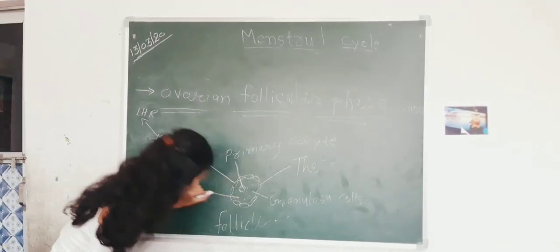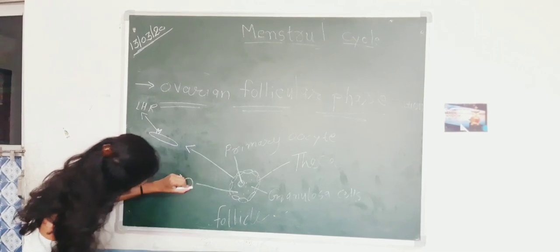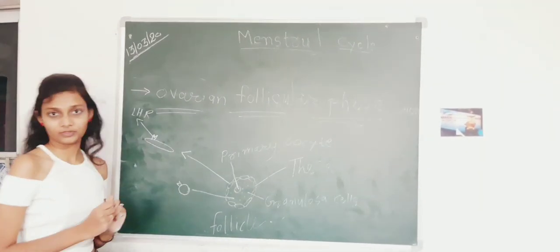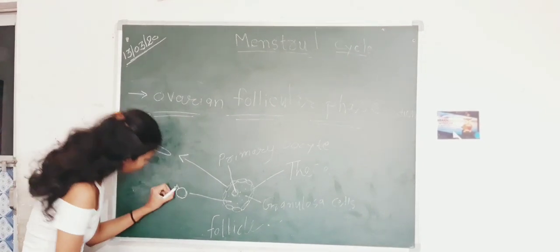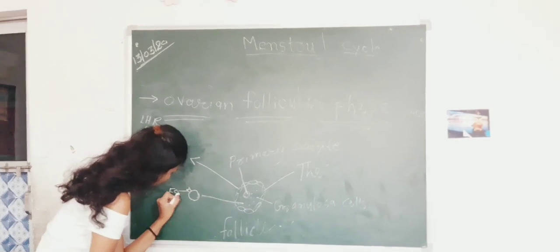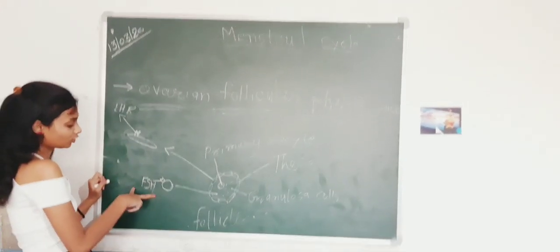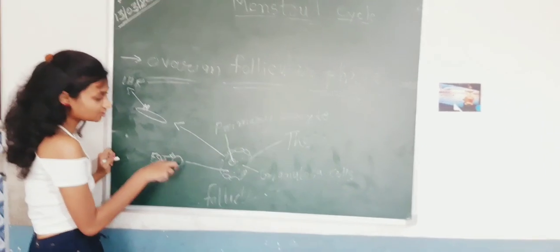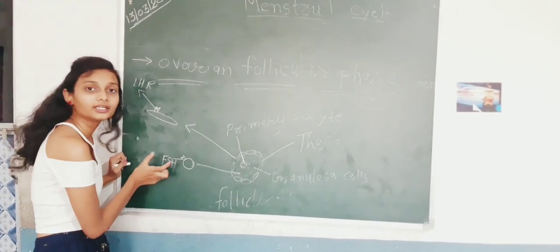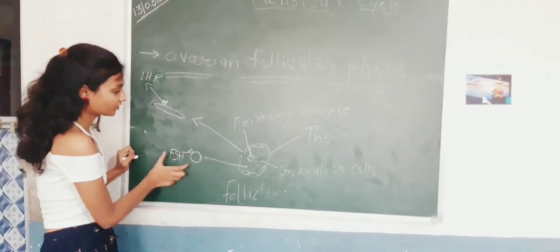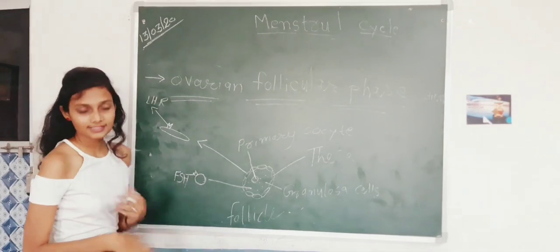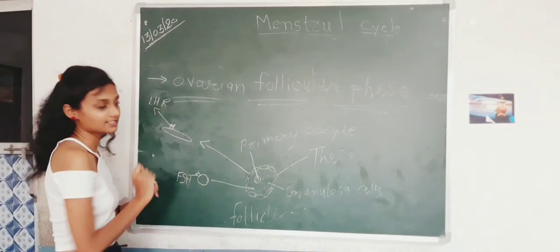And this granulosa cell also makes a receptor, but it will make the receptor for FSH. So the follicle stimulating hormone receptor is made by the granulosa cell, and the luteinizing hormone receptor is made by the theca cell.